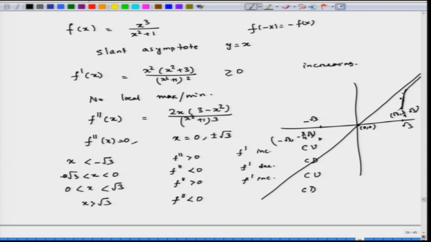And from here, minus square root of 3 to 0, this is concave upward, and from 0 to square root of 3, this is concave downward, and for x less than minus square root of 3, down to minus infinity, this is. So, this is what is going to be the graph of this.